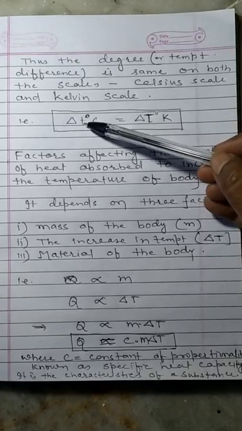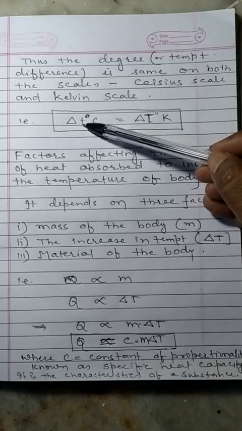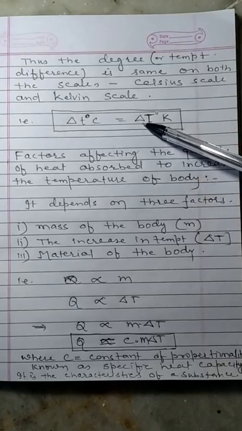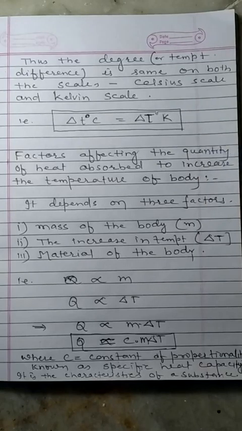So delta t, in degree Celsius, is equal to delta T in Kelvin. In Kelvin scale or in degree Celsius, the temperature difference will be the same.